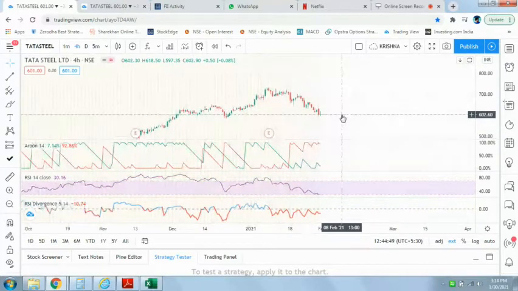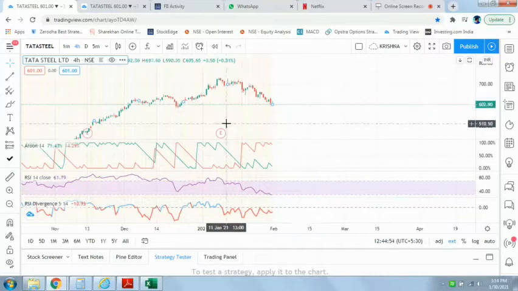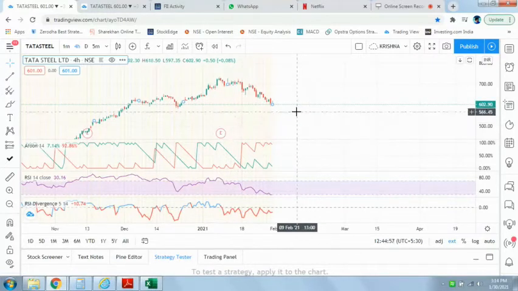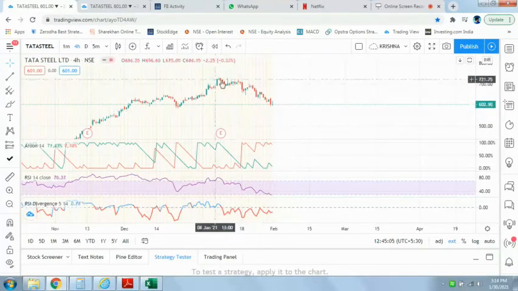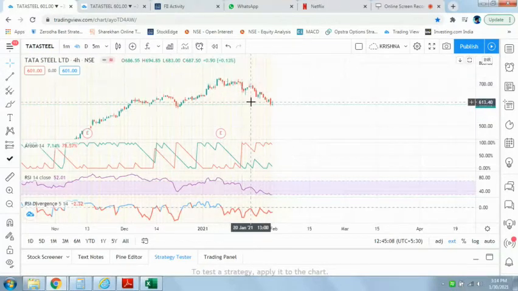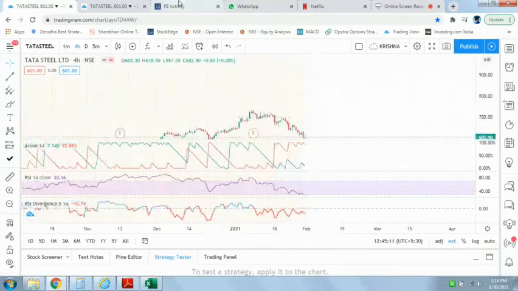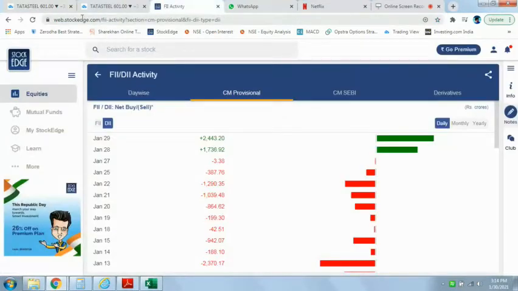But as I said, you need to always go with the market trend. So I will also tell you how I know whether the market trend is positive or negative. It is very simple. You go to Stockedge, stockedge.com, and you go to the home page. Here you see the FII activity. You click. So here, day wise, you will get this data.